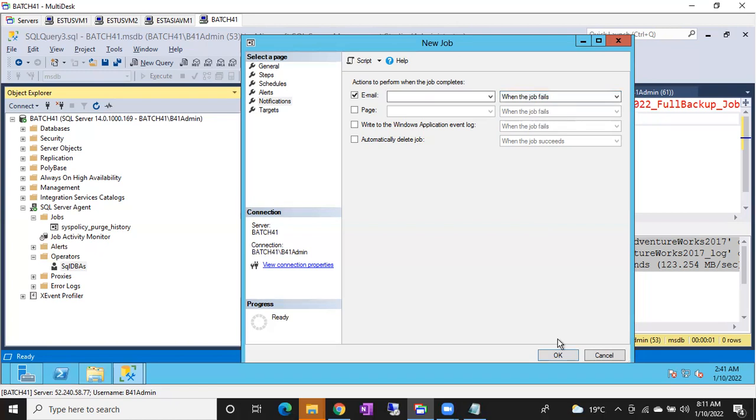Click OK. Now you won't get the email, guys. There is an extra component that we have to configure. What is that extra component? Database Mail. If you configure Database Mail, then only you can get the email directly to your inbox, your Gmail inbox. You will directly get an email to your Gmail inbox, guys. Let me click OK. Now I am not giving it, no issues. Later also I can select it.